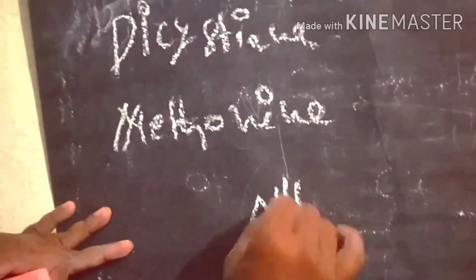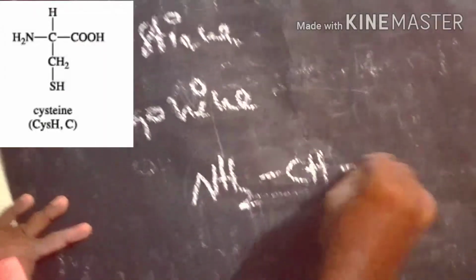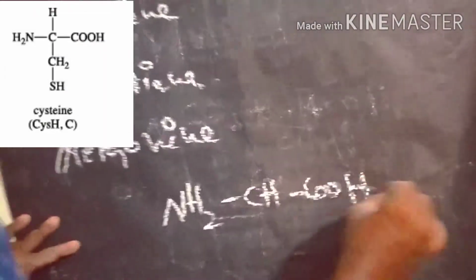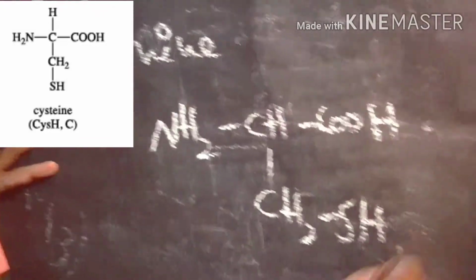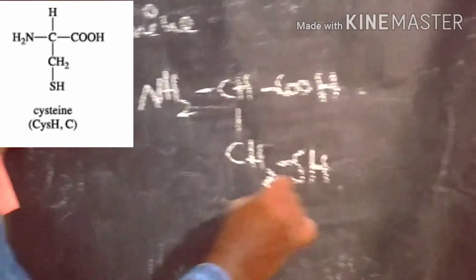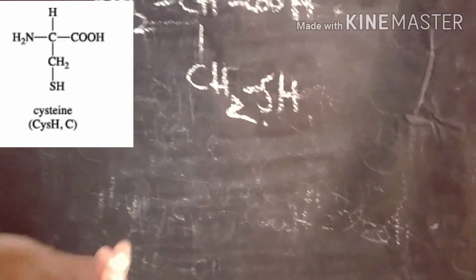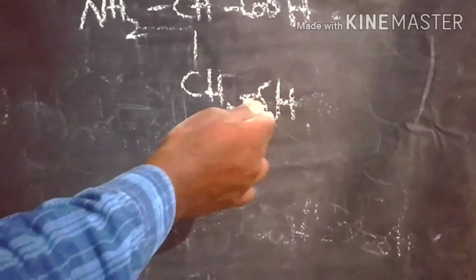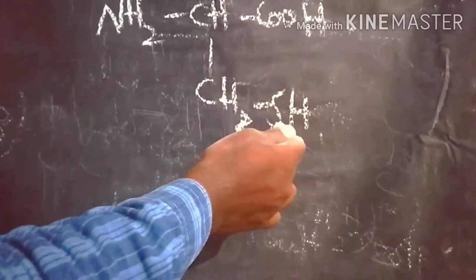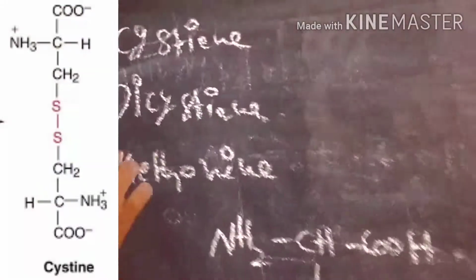All natural amino acids are alpha amino acids. That's why we can write it like this, CH2SH. This is a thioalcohol. Generally we compare with serine. In serine we have oxygen, and in place of oxygen here we take sulfur. This is a thioalcohol containing amino acid. So this is cysteine. The next one, dicysteine.